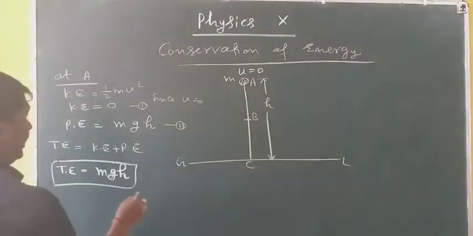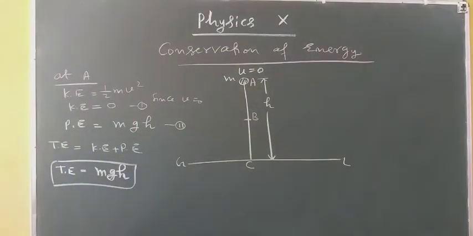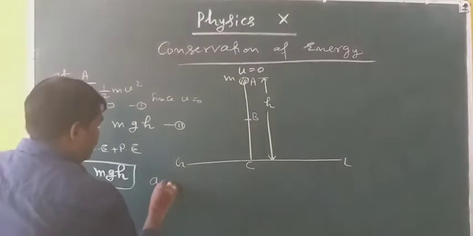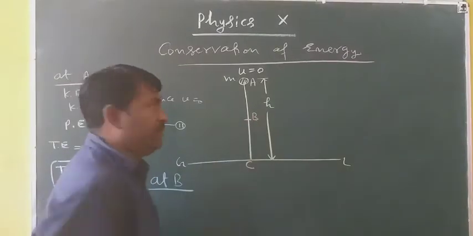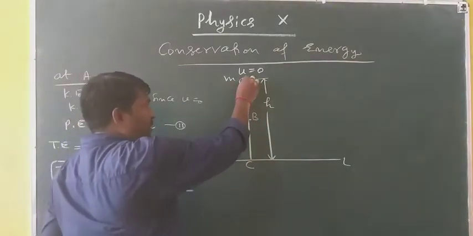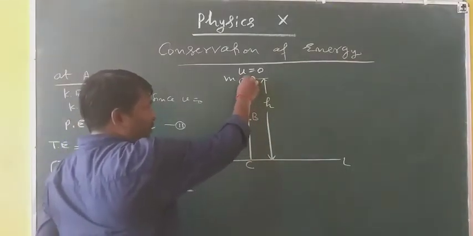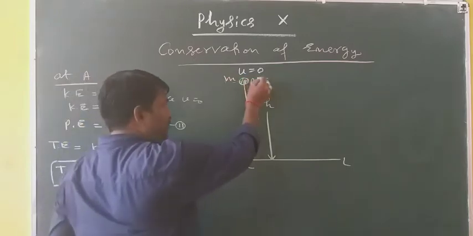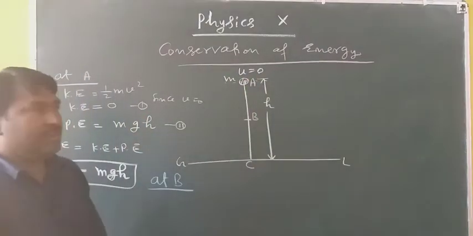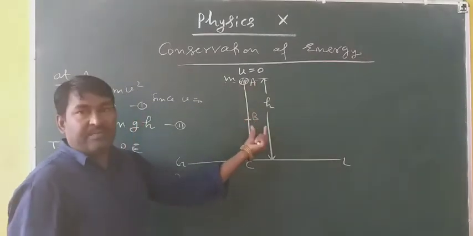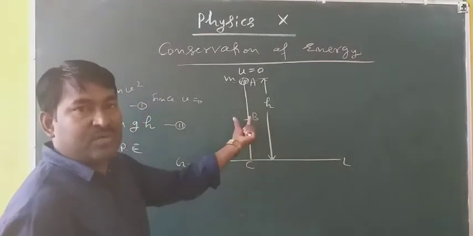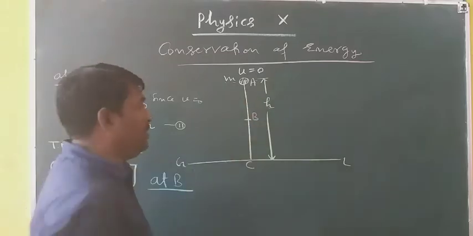Now coming to another point, that is B. Now see, at B what will happen? When this freely falling body starts its motion from A, it will travel under gravity, meaning a gravitational force is acting on this body.